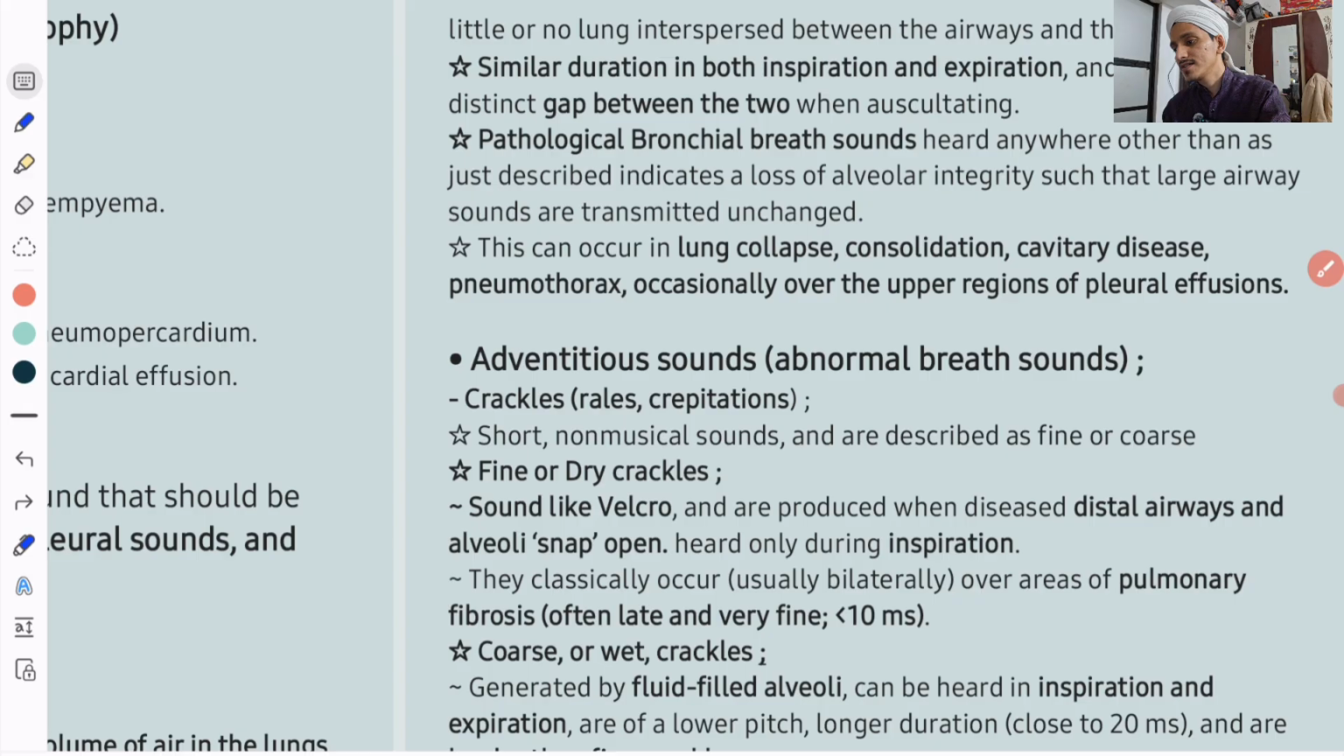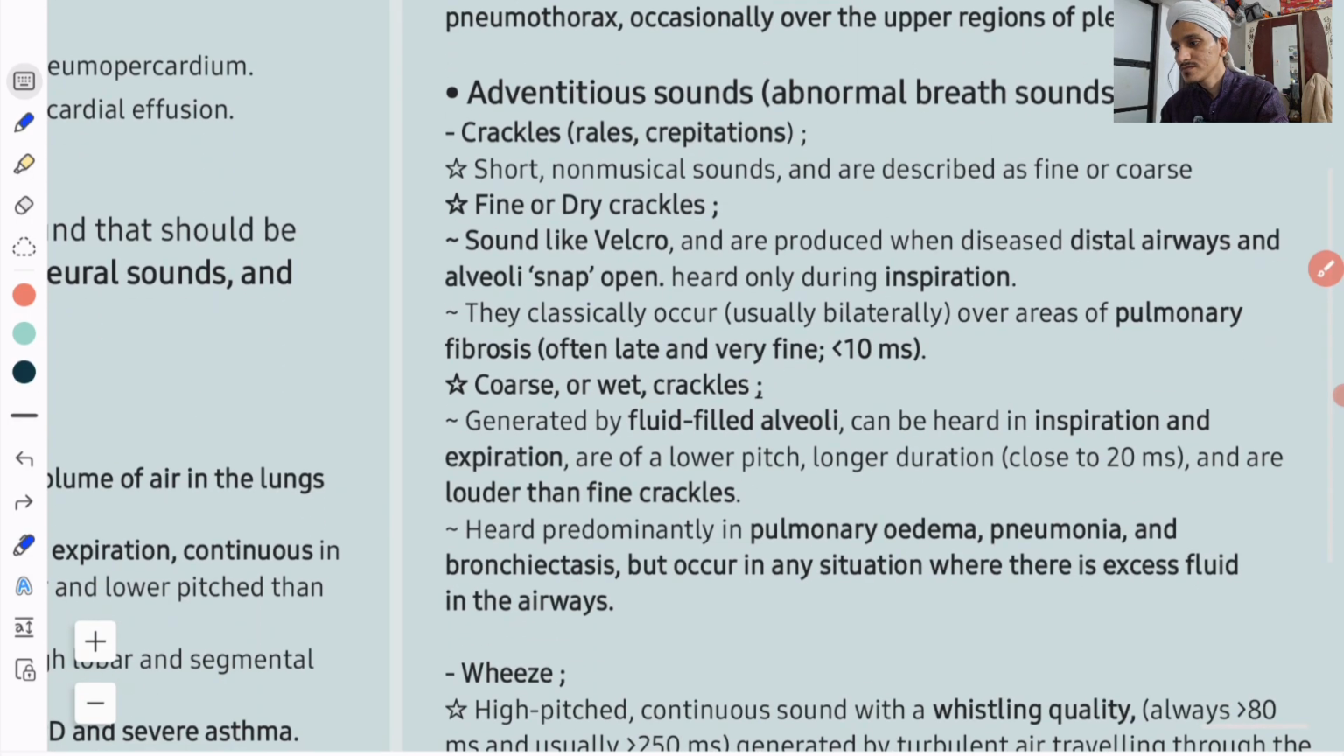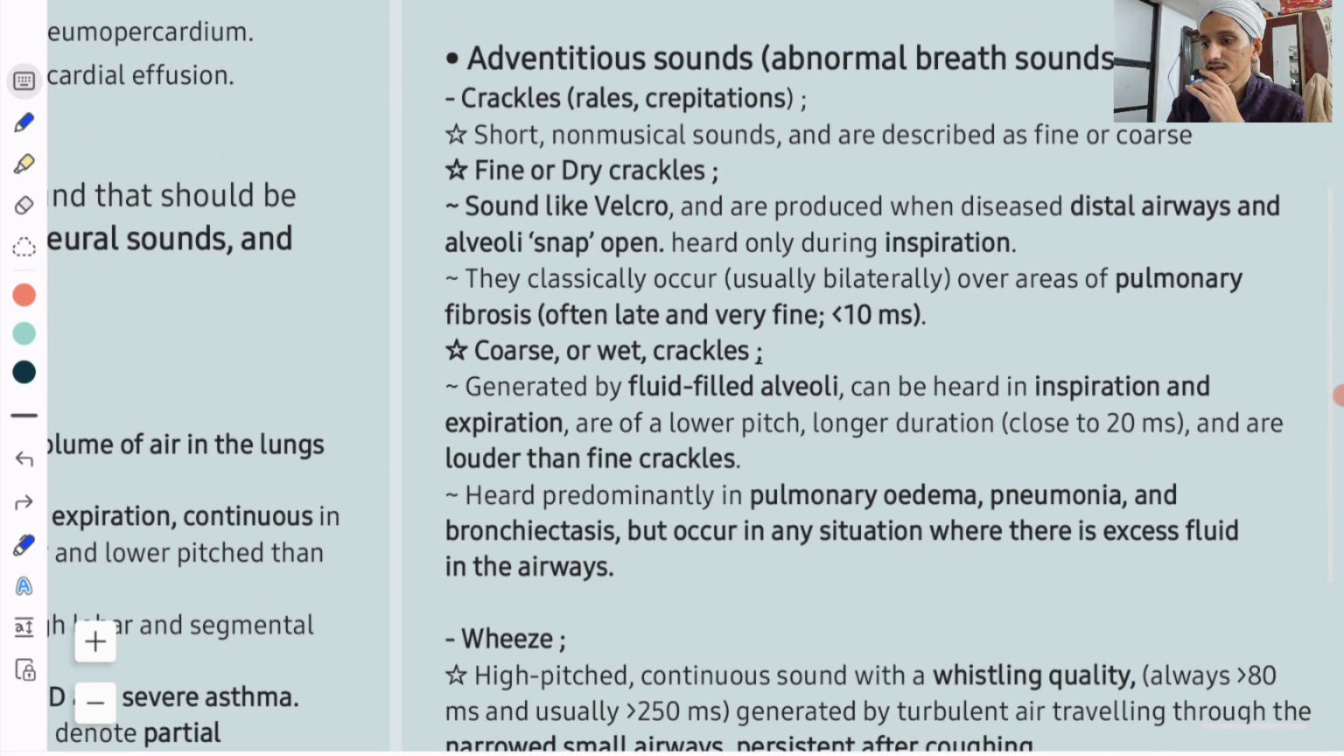Now in breath sounds only, there are adventitious breath sounds, meaning abnormal breath sounds, that can be classified as crackles, wheeze, stridor. We will see in the coming slides. So crackles, also known as rales and crepitations, these are short non-musical sounds and are described as fine or coarse. Fine or dry crackles sound like Velcro, you know, when you open your shoes and it sticks, that is Velcro. They sound like Velcro and are produced when diseased distal airways, this is important, and alveoli snap open.